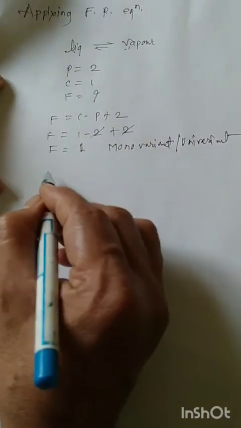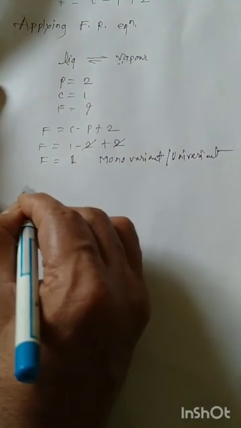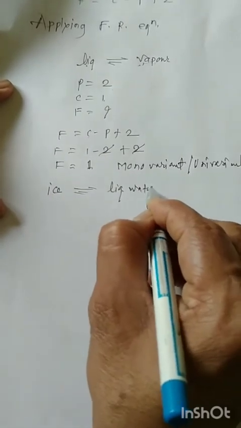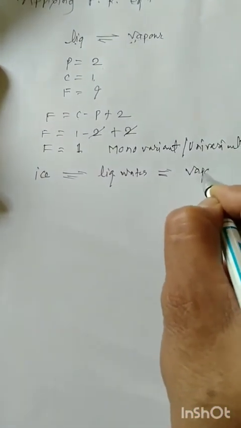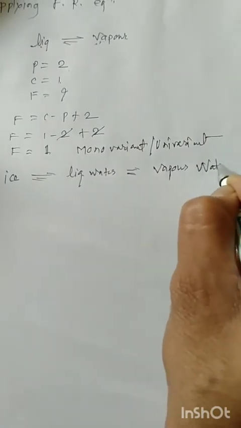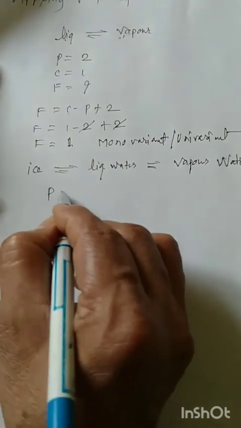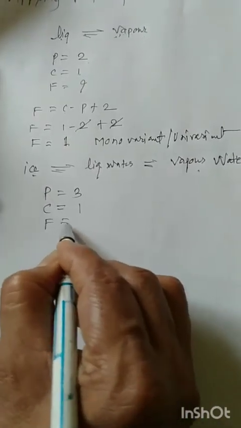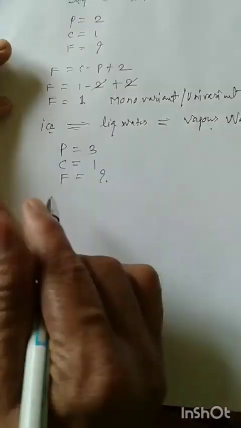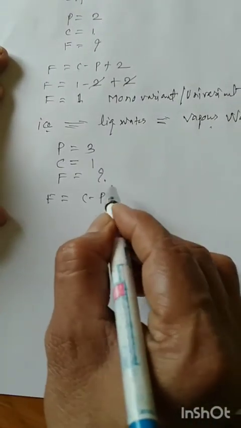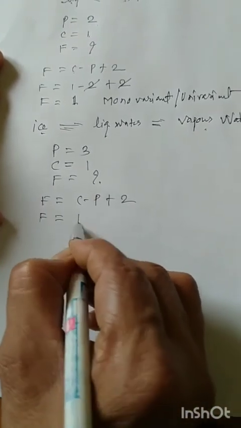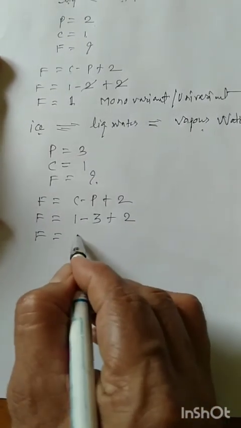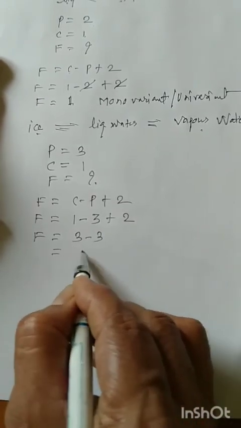Now take another case. In the water system, if three phases are in equilibrium, ice with liquid water with water vapor, the number of phases is 3 and components is 1. F is equal to 1 minus 3 plus 2, equal to 0.